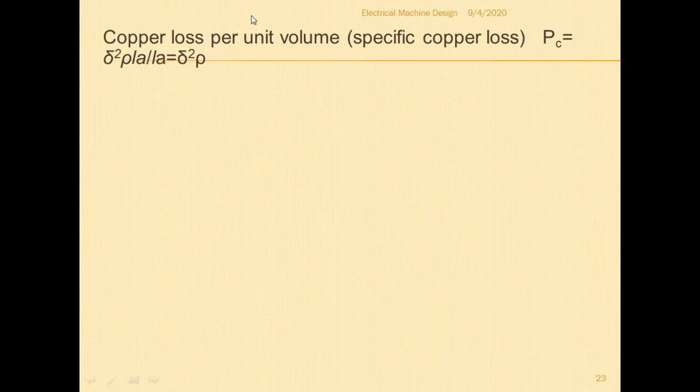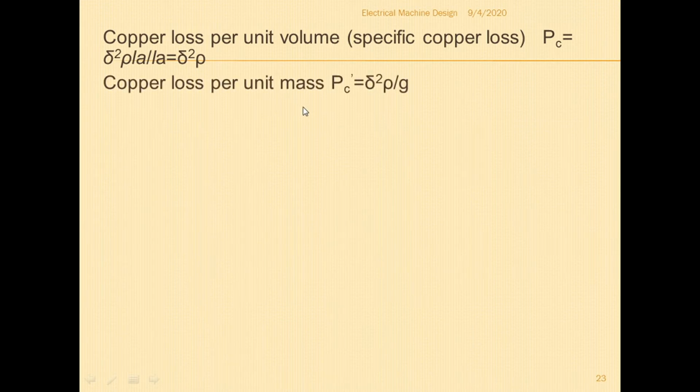Then the copper loss per unit volume, or the specific copper loss, PC is equal to delta square rho LA divided by LA, which is equal to delta square into rho, because LA gets cancelled. This is the expression for specific copper loss.